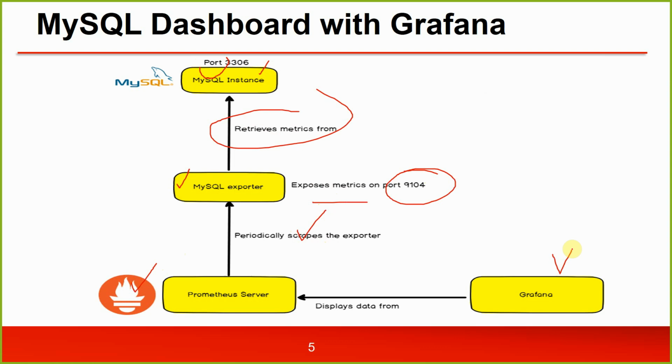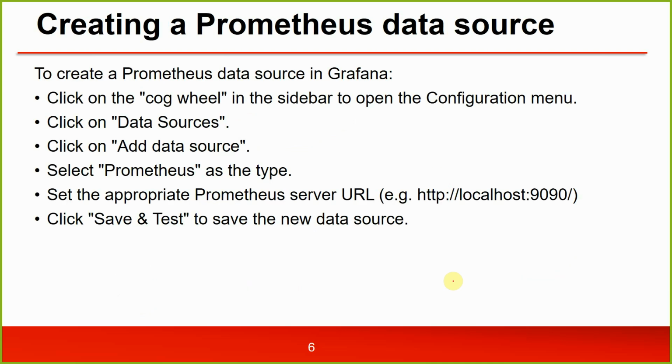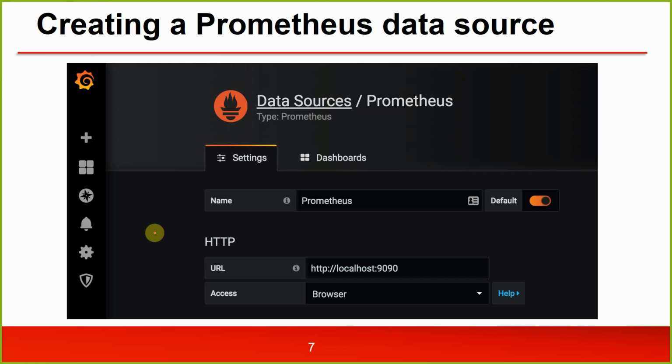Now we are working on Grafana. Grafana is going to connect to Prometheus server, pull those metrics, and will create visualization for you, which will create a beautiful graph for you, the dashboard, which we are going to understand and learn. So creating a Prometheus data source. To create a Prometheus data source in Grafana, I just demonstrated this part in the demo itself. Click on the cog wheel, data sources, add data source, Prometheus, URL, and then save and test. We verified it. This is screen grab, very easy.